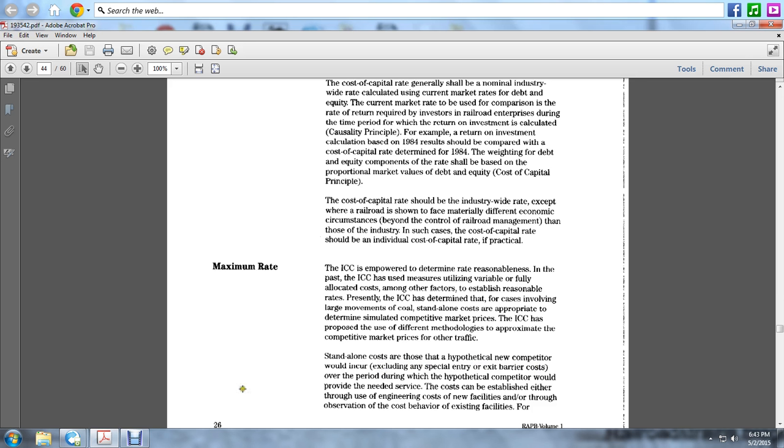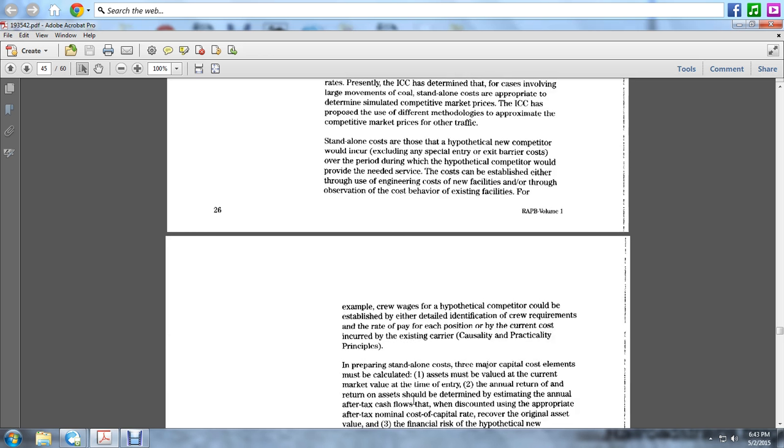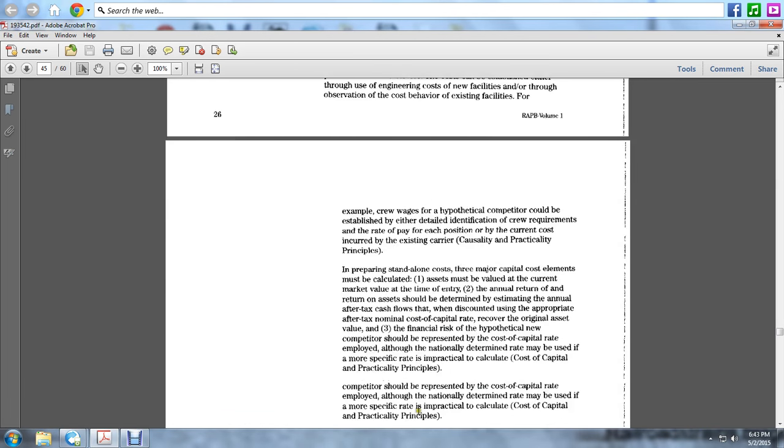The costs can be established either through the use of engineering costs of new facilities or through observation of cost behavior of existing facilities. For example, crew wages for a hypothetical competitor could be established either by detailed identification of crew requirements and the rate of pay for each position, or from the current costs incurred by the existing carrier: the causality and practicality principles.